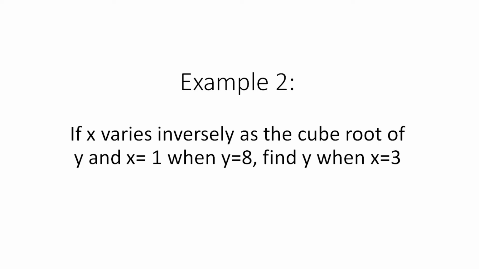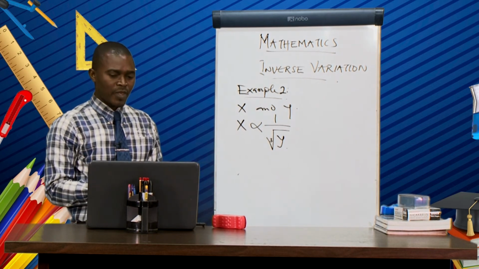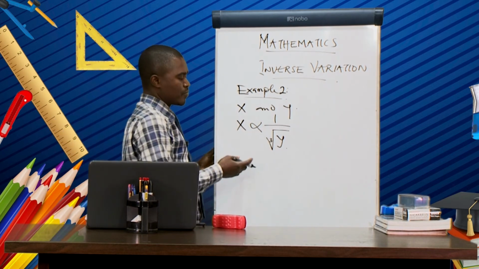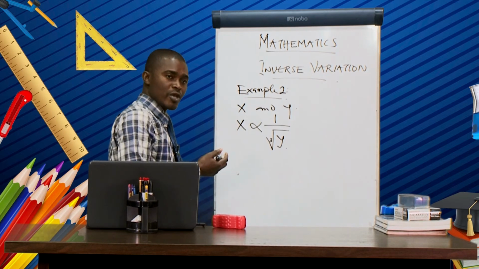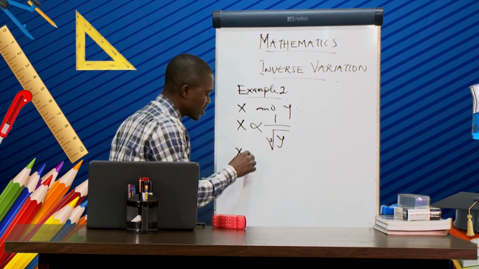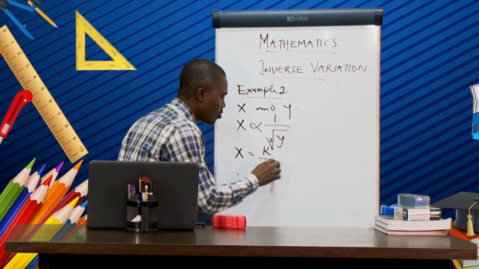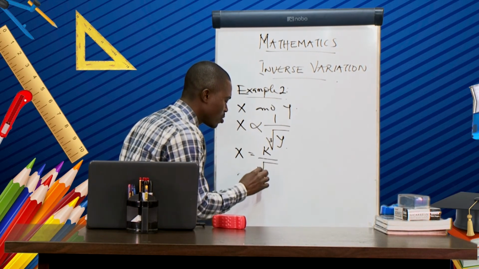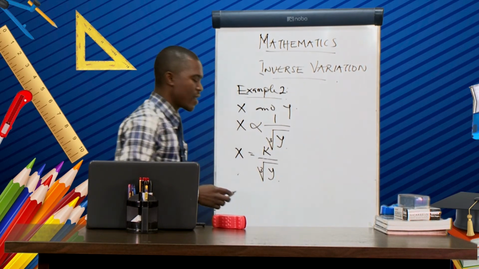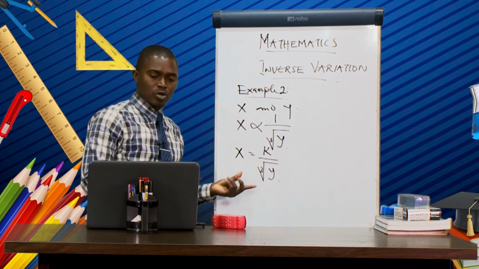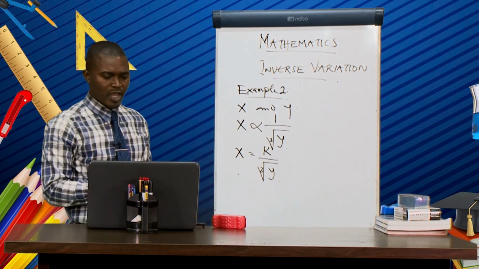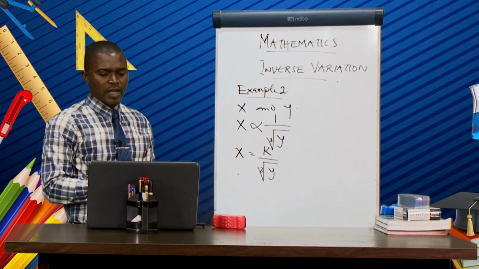So this is the expression of the question that we are given. Then what are we going to do next? We are going to change this one to equal to. So we are going to have x equal to k over cube root of y. So this is the equation that we are going to use to get all that we are asked to find.